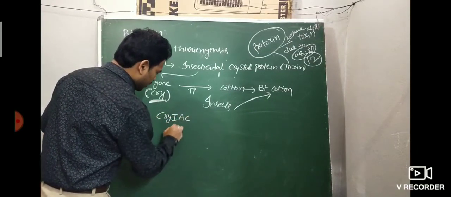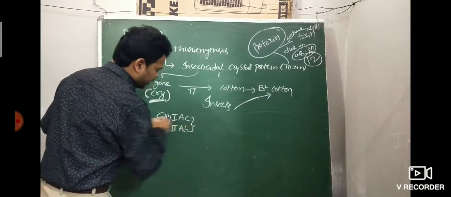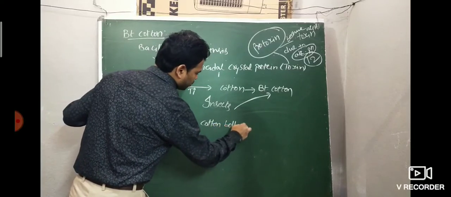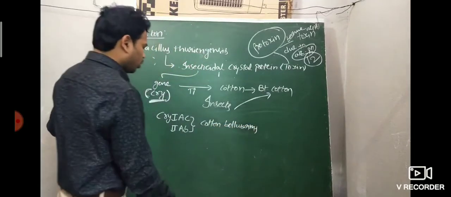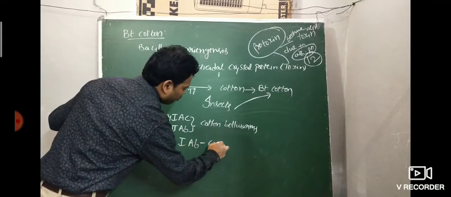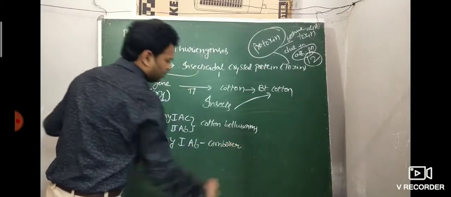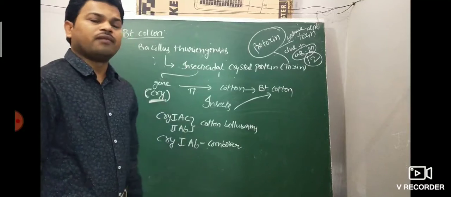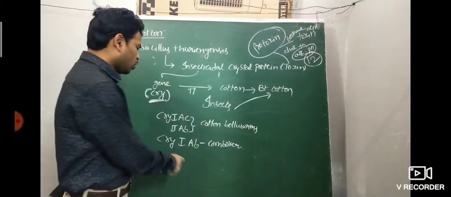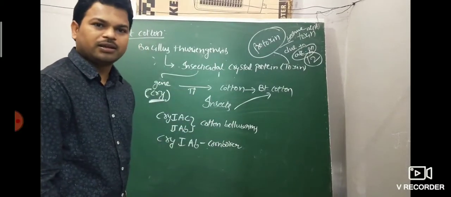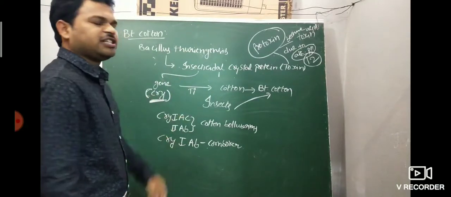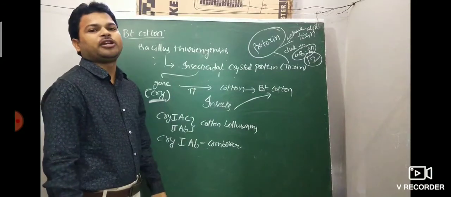Cry1Ac and Cry2Ab control the cotton bollworms. Cry1Ab controls the corn borer. This can be a NEET question or a theory question. Name the genes which control the cotton bollworms: Cry1Ac, Cry2Ab. Name the gene which controls the corn borer: Cry1Ab. Name the gene responsible for producing the Bt toxin: the cry gene. Very important for Bt cotton.